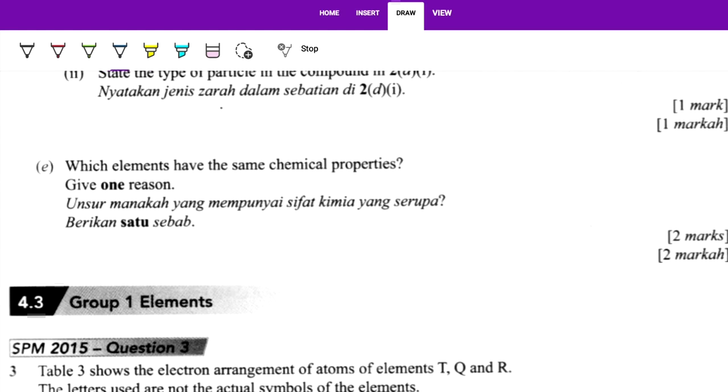Now, which elements have the same chemical properties? You write X and Z. Why? Because they have the same valence electrons. Same group, then they have the same chemical properties.